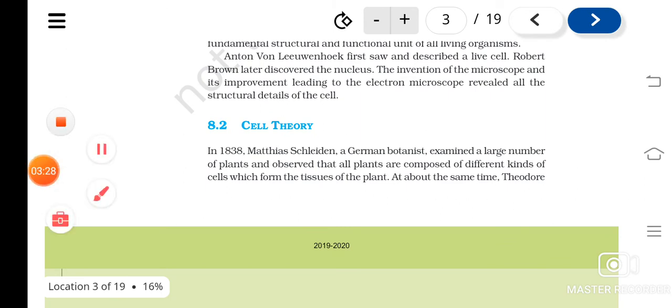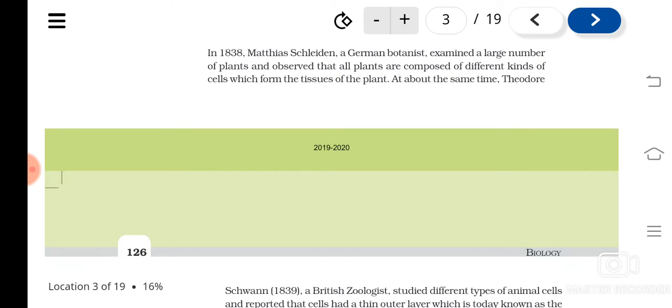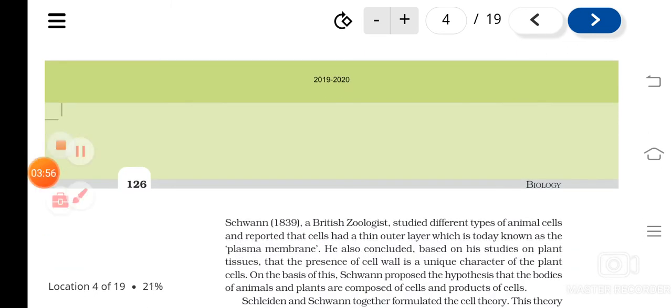A scientist called Matthias Schleiden, a German botanist, observed a number of plants and put forward a theory that all plants are made up of cells, and that these form the plant tissues. Another scientist, Theodor Schwann, a British zoologist, studied different types of animal cells, and he said that cells have a plasma membrane around them.